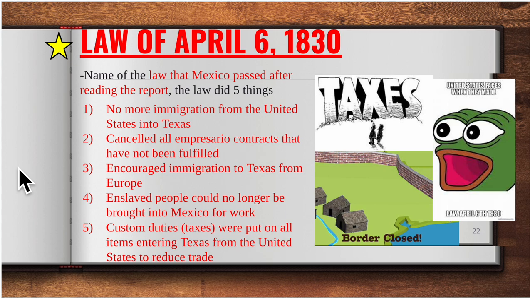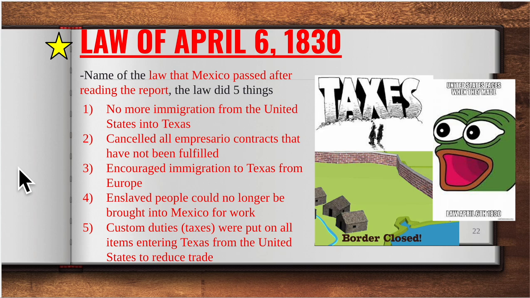Number 1, no more immigration from the United States into Texas. Not less, no more. Number 2, any impresario contract that has not been fulfilled is canceled. Number 3, we're going to increase immigration from Europe. So we're going to ask Germans, we're going to ask Czechoslovakians, we're going to ask these Eastern and Western Europeans to move to Texas instead of people from the United States.